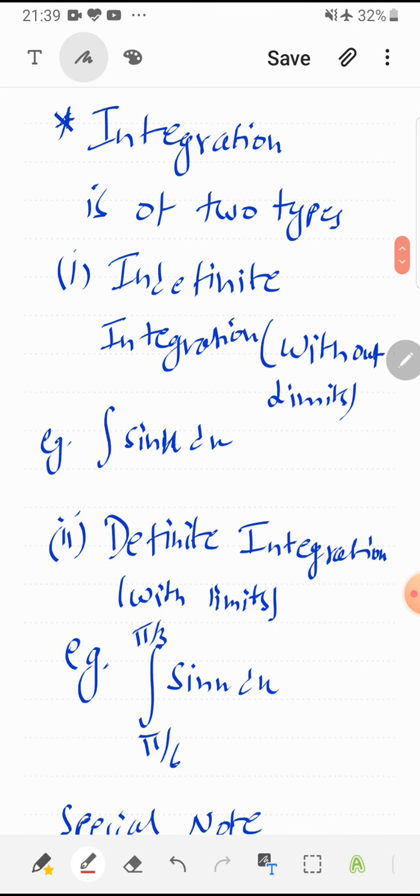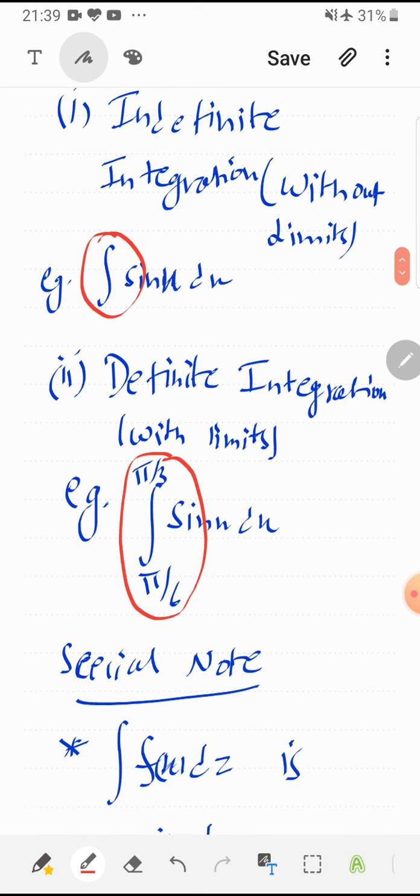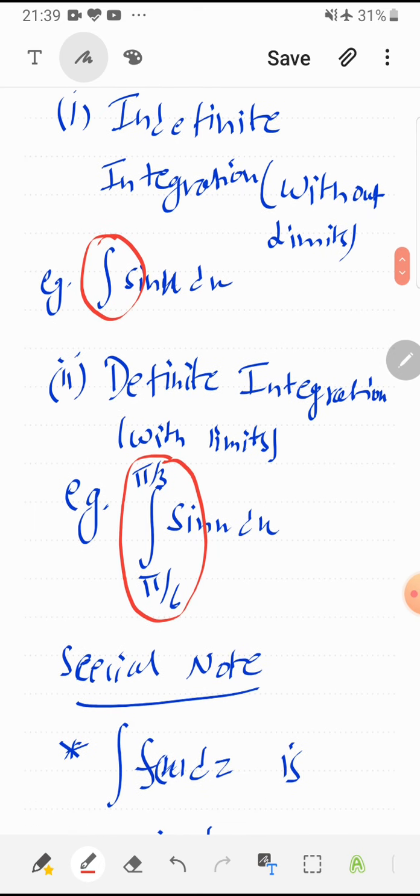Now integration is basically of two types. One is indefinite integration and second is definite integration. When integral sign is without limits, that is called indefinite integration, and when it is with limits it is called definite integration. So this thing we have to keep in our mind. Definite integration is practical form, so this we will discuss later on.